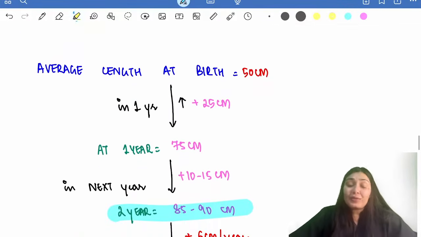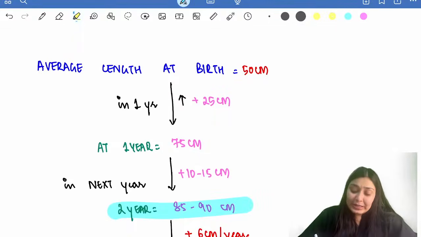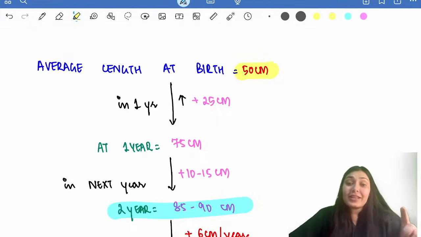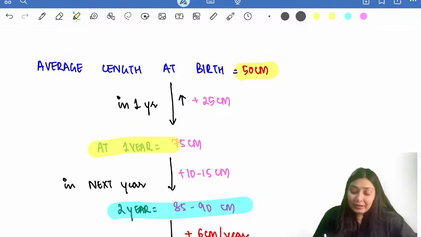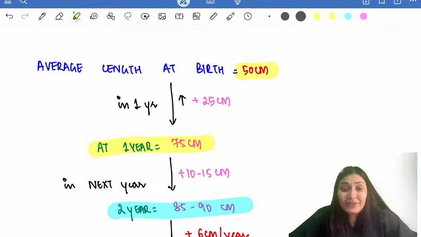The average length of a newborn at birth is 50 centimeters. In the first year of life, there is a gain of 25 centimeters. So at 1 year of age, what would be the length of the child? It would be 75 centimeters.